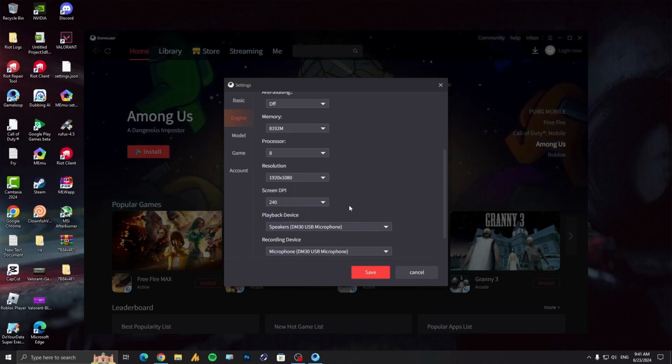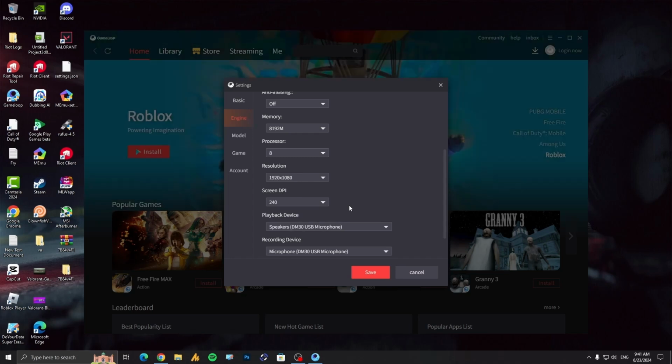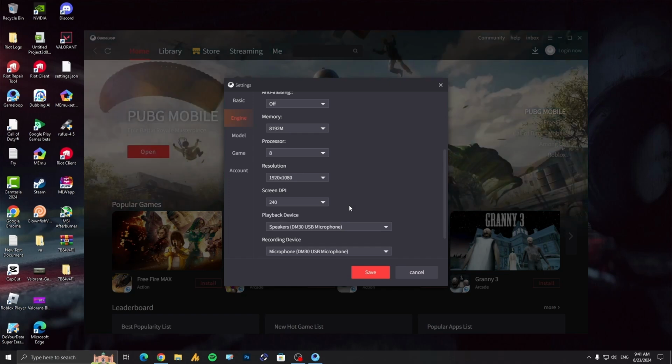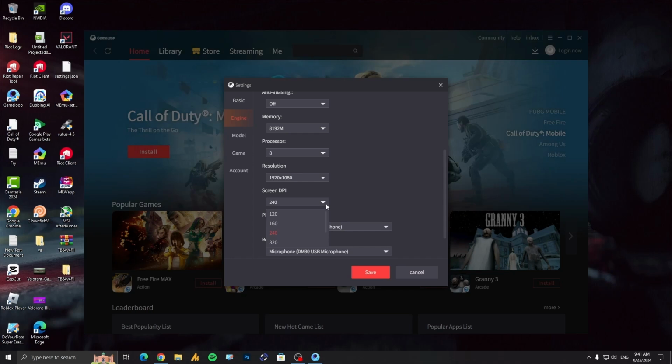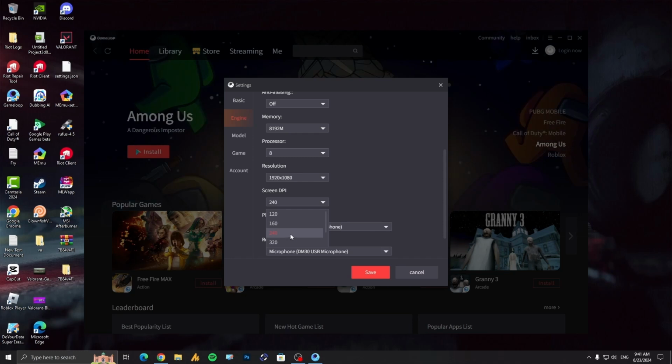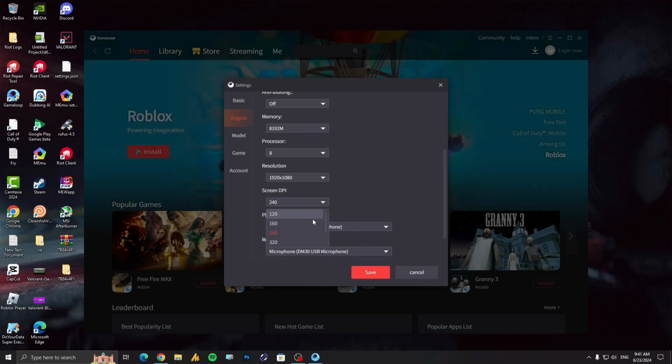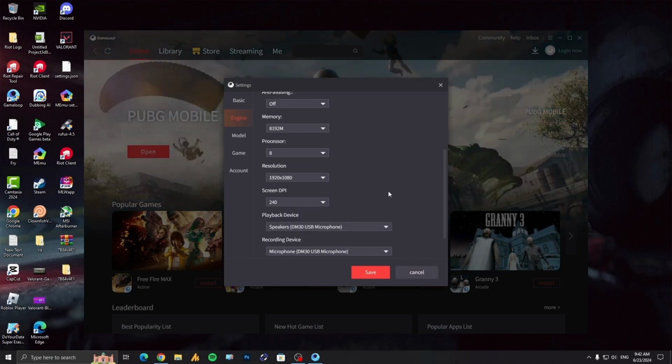Now screen DPI, dots per inch. If you increase this, it will decrease your FPS, and if you decrease this, it will improve your FPS. In my case, I'm using Ryzen 5 3600 with 1060 GB and 16 GB RAM. Still I'm using 240, which is quite enough, and you can use this one. You don't need to actually change this one, right? Even though my PC can handle 480, 240 is enough for me.